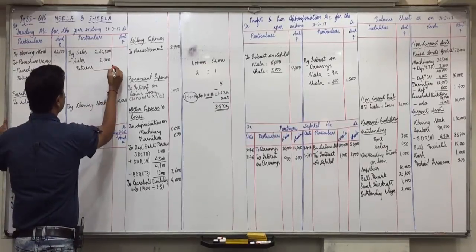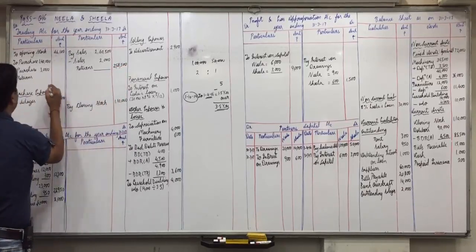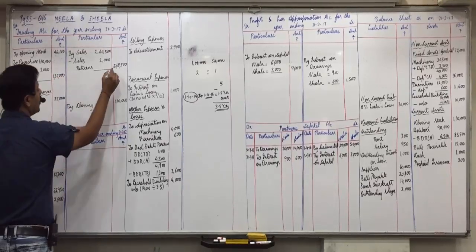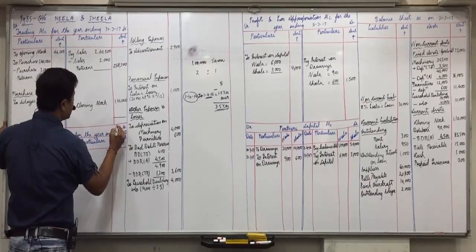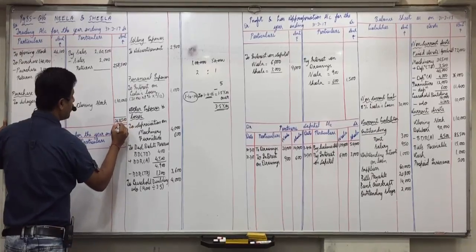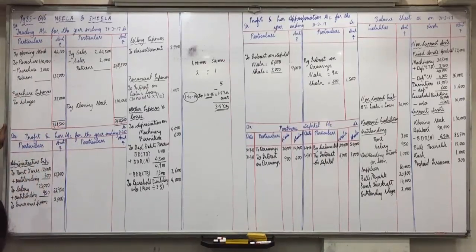Now outer column, sales will be 2,58,500. Purchases will be 1,37,000. Total will be 3,68,500. Minus 1,30,700, 2,18,100.